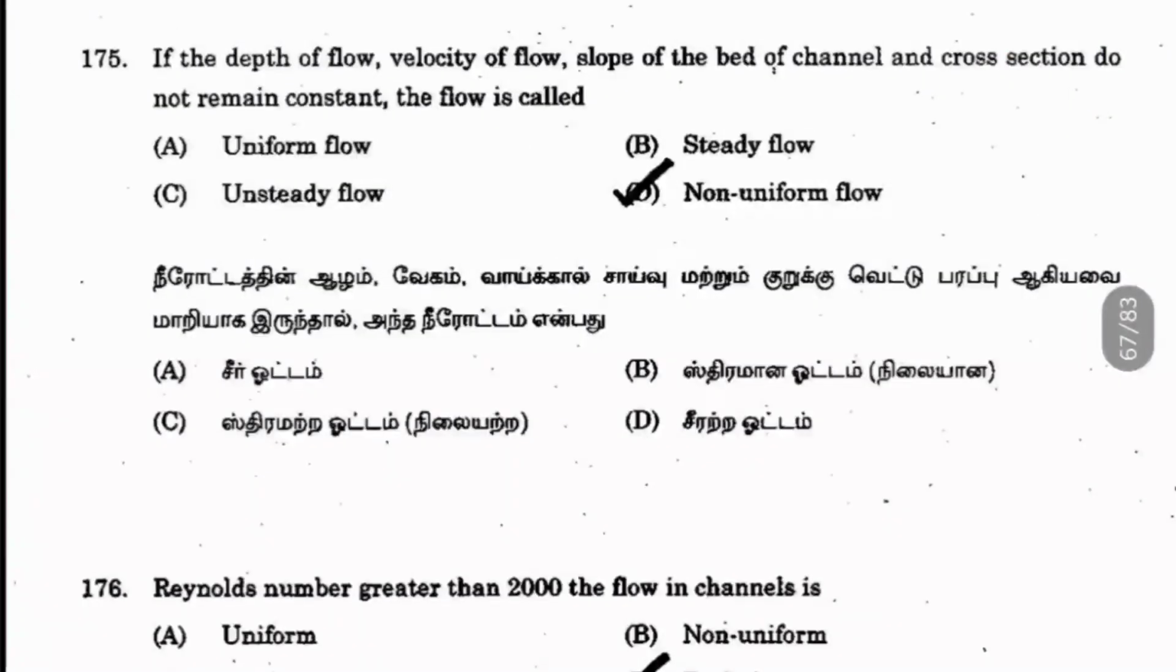175. The depth of the flow, velocity of the flow, slope of the bed of channel and cross section do not remain constant, then the flow is called what? Here it is non-uniform flow. When it is not constant, or it is changing in itself, it is non-uniform only. Here, other than the discharge, everything is changing, so it is non-uniform. If the discharge also changes, it is unsteady flow.